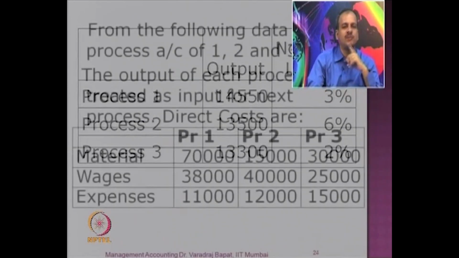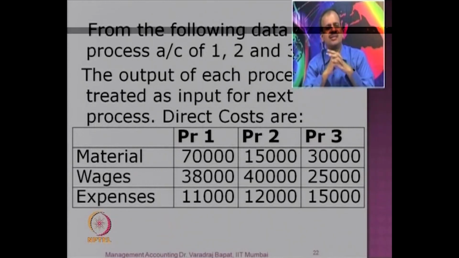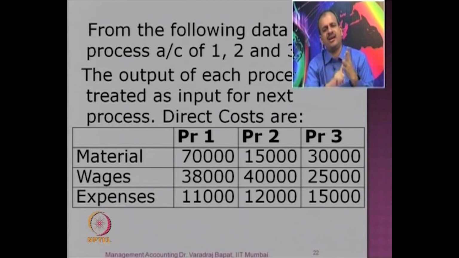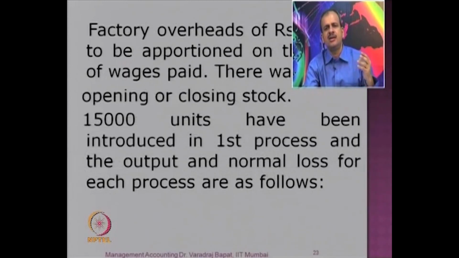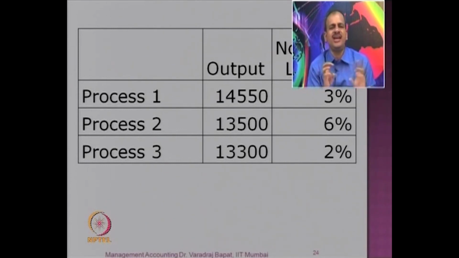Can you think of a way? One very simplistic way is simply to add all the costs: all material, wages, expenses plus overheads, and divide it by 13,300. You will get some cost per unit. It can be done, but it doesn't give you a real proper analysis, because we want to know the cost of process 1, process 2 and process 3 separately.